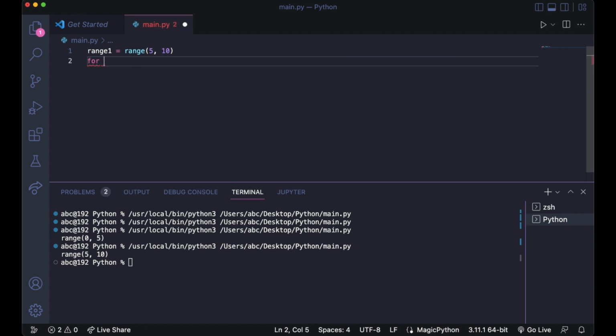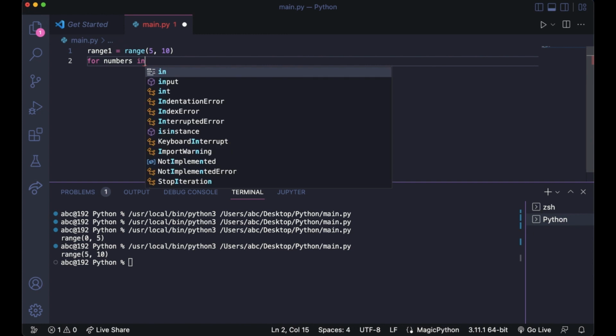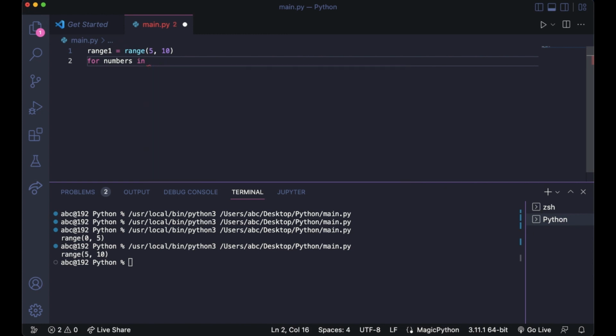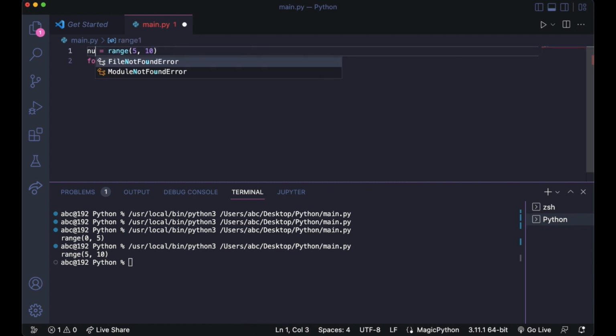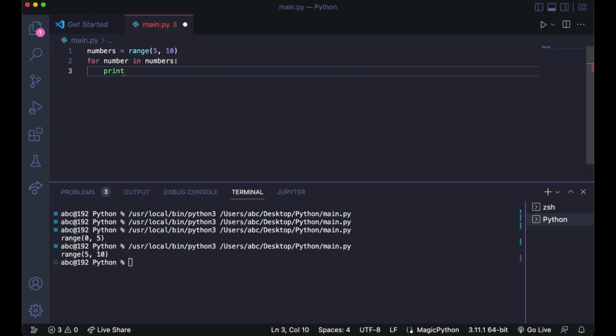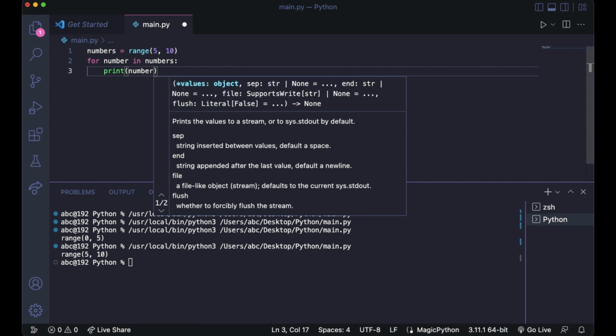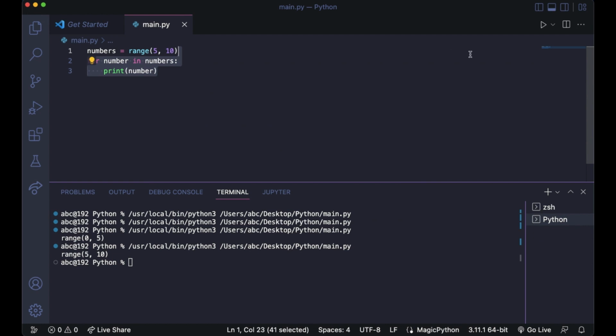So let's do for number in numbers, this is actually how you do for loops. We will be printing number. So every time it should print from 5 to 9. Let's see. Yeah, 5, 6, 7, 8, 9.